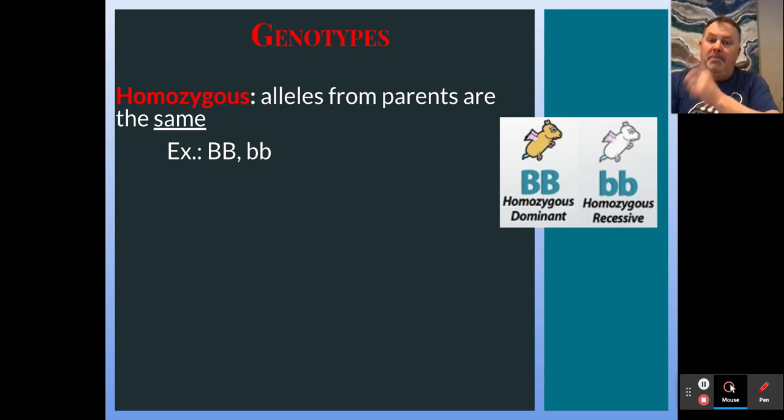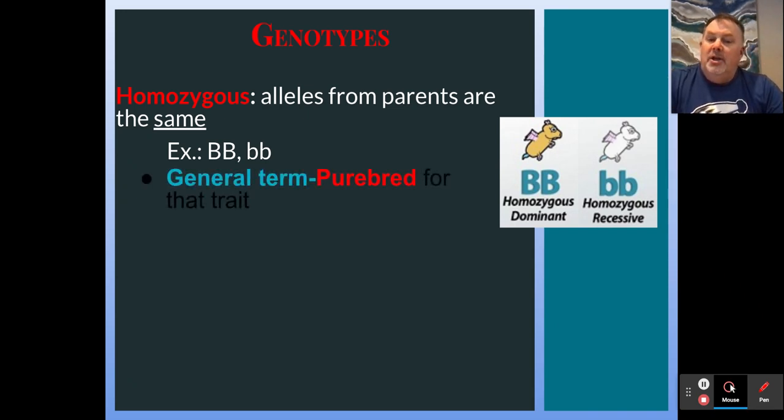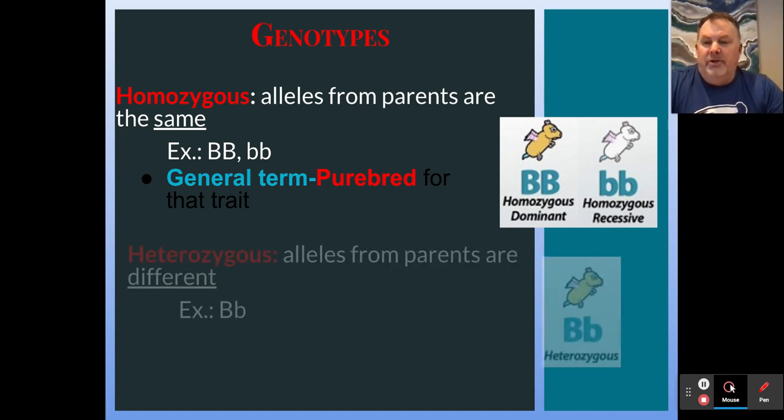That's homozygous. We oftentimes give this the term purebred. For example, a golden retriever is oftentimes referred to as a purebred. Many of the animals that we have in our homes are oftentimes purebreds.